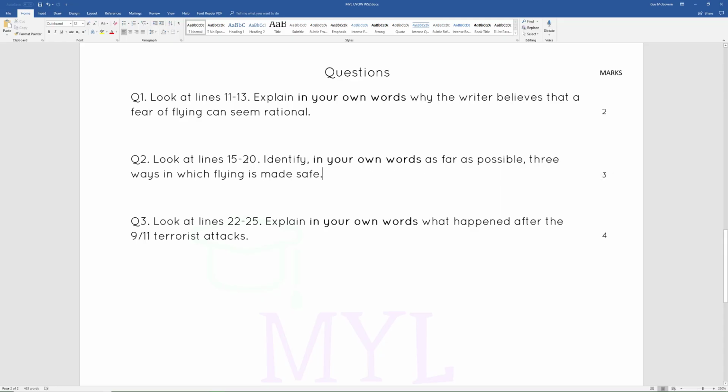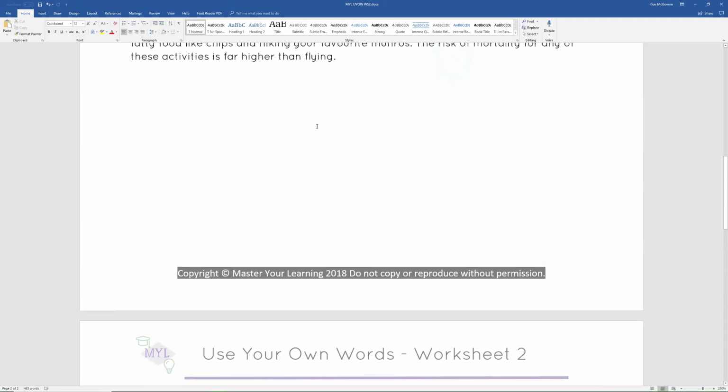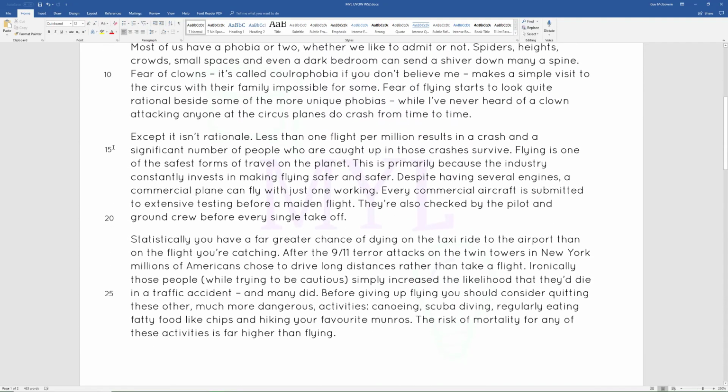So the first thing I do is go up and block off lines 15 to 20. If I was in the exam, I would use a highlighter, or I would just draw a box around this paragraph so that I know where I'm looking for my answer. It helps me to blinker out the rest of the text, and it seems less difficult, less threatening. So, line 15 seems to be the end of a sentence: significant number of people who are caught up in those crashes survive. So I think the answer to the question really begins here.